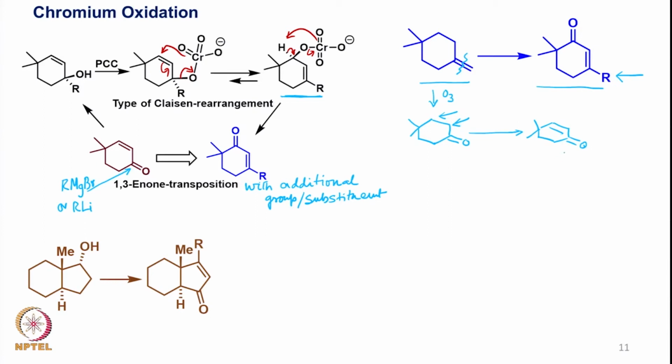The moment the double bond is brought in here, there has to be a thought process that allows you to think, okay, I will convert this into this. If I convert into this, then of course I can easily convert this into this by following that chromium based oxidation. So you have here RLi followed by say PCC based oxidation. So this is how the 1,3 enone transposition can be carried out.